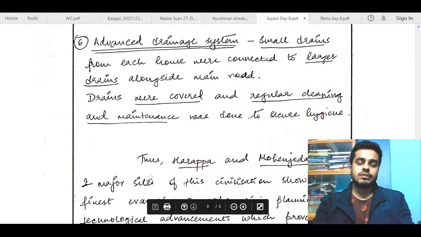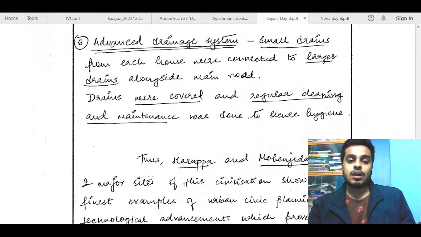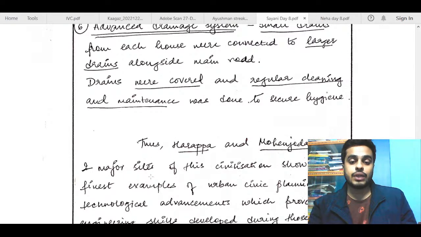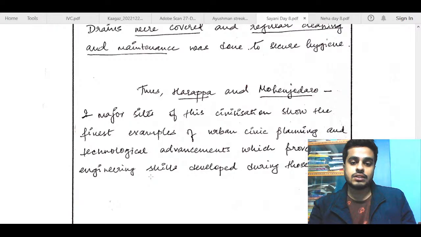So again, some points are missing in this urban innovation part, although what you have done is use diagrams and all, so that makes the answer look pretty good, presentable. However, some other points about urbanization could have been incorporated in this answer. The sites of this civilization show the finest examples of urban civic planning and technological advancements, which prove that engineering skills developed during those times.